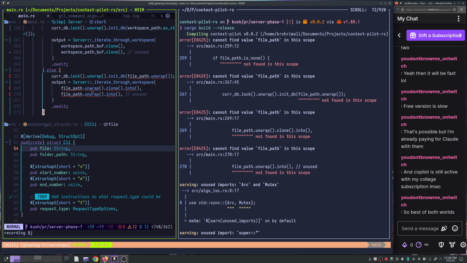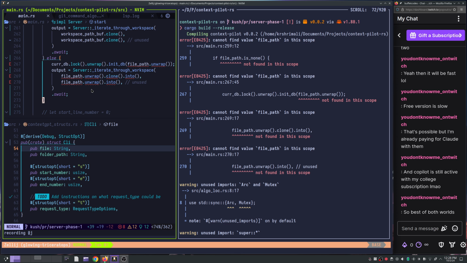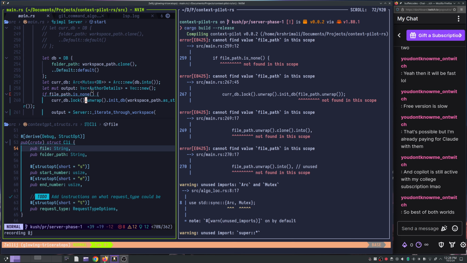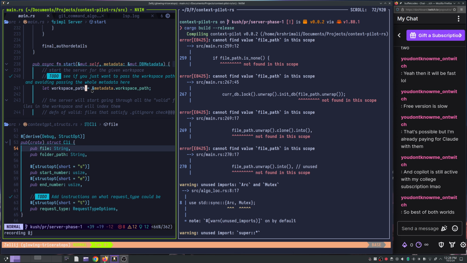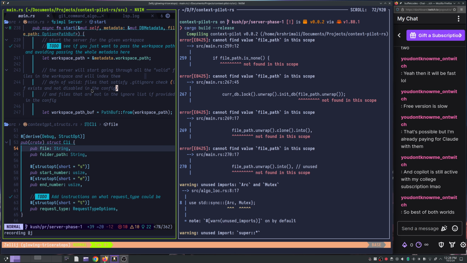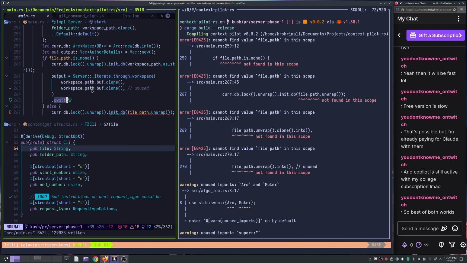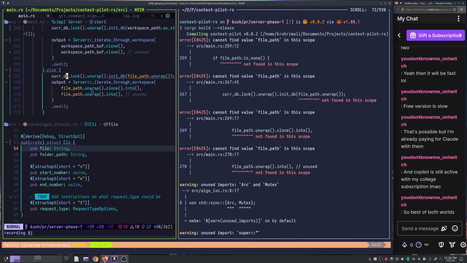Yeah, see, the point is you don't need this anymore, right? Because this workspace path buff comes from workspace path, and that comes from metadata.workspace path, right? So if anyone is calling this, no, yeah, I think we need a file path. That's for sure. Otherwise, it will be an issue. So what's your problem now?